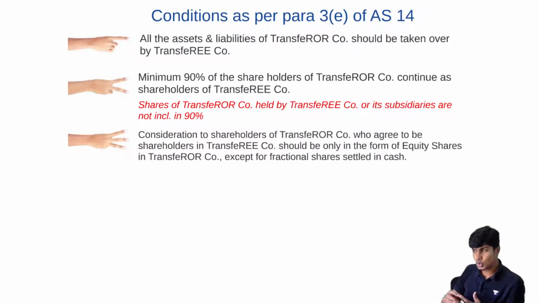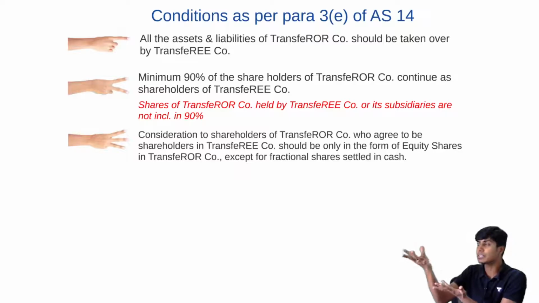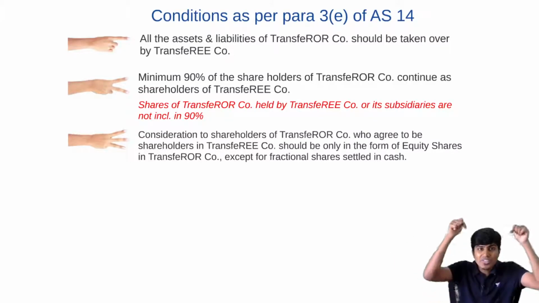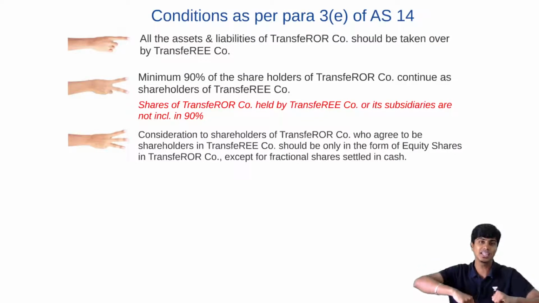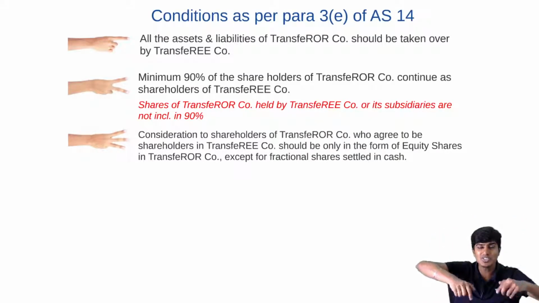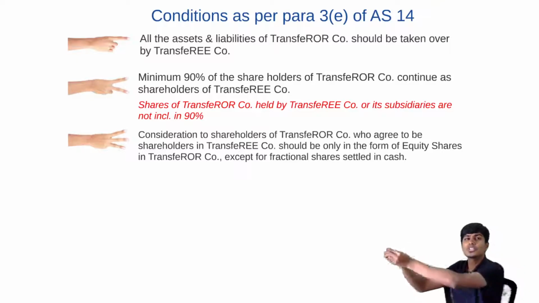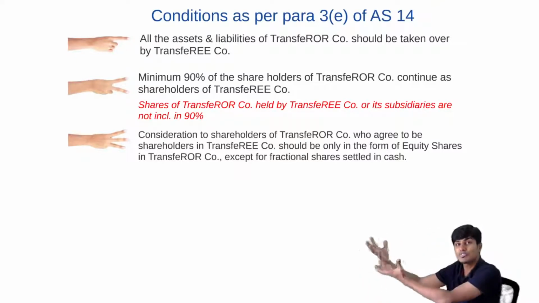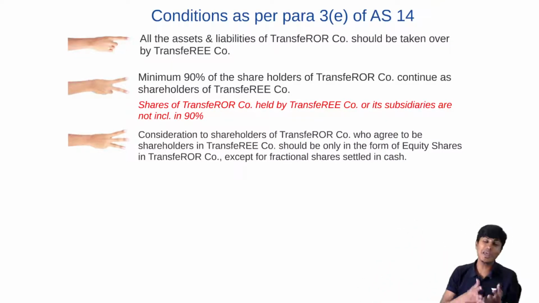The purchase consideration you give should be equity shares in the transferee company, so that the shareholders of that company become shareholders of this company, and the 90% condition is satisfied.